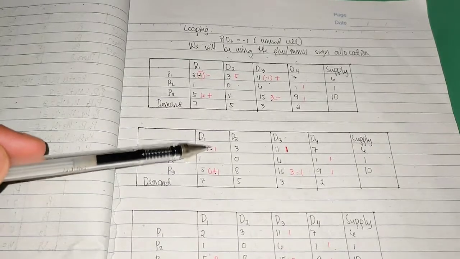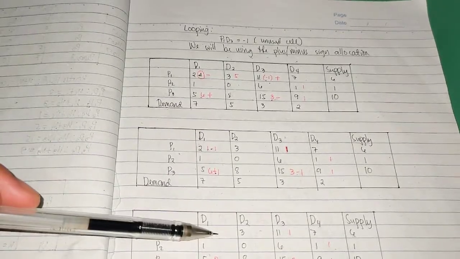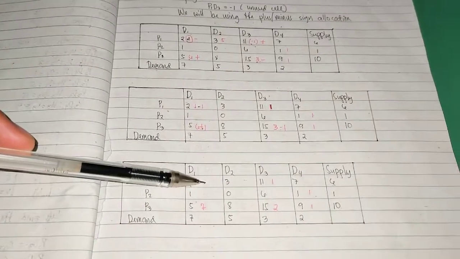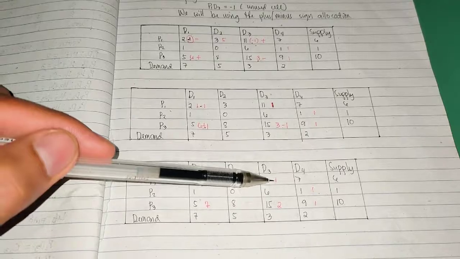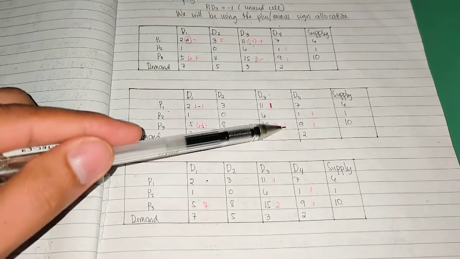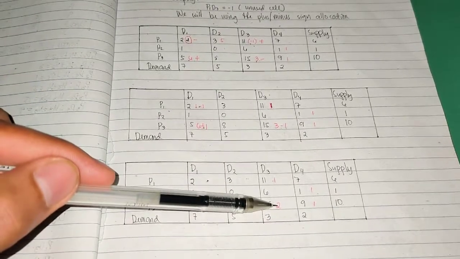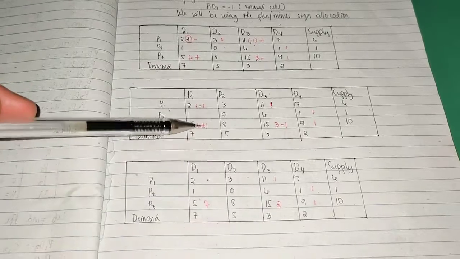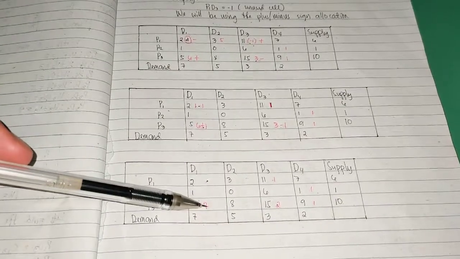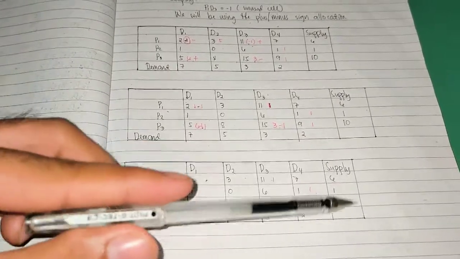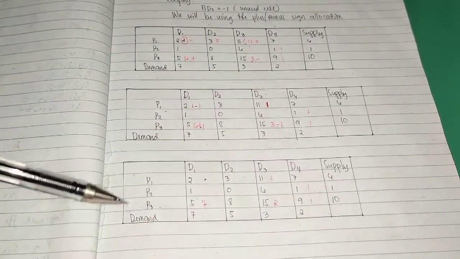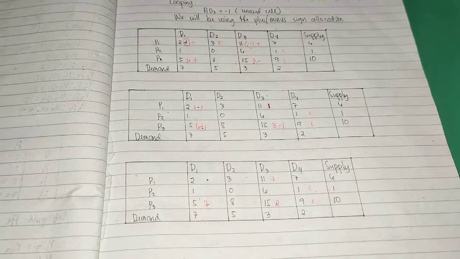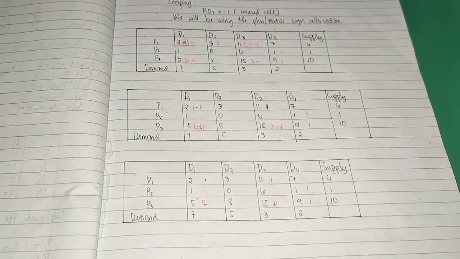So 1 minus 1 is 0. And then increase ng 1. Then 3 minus 1 is 2, which is good. And then, 6 plus 1 is 7. So, ito na yung ating magiging original form. Ito na siya. Now, let's proceed to the next step.